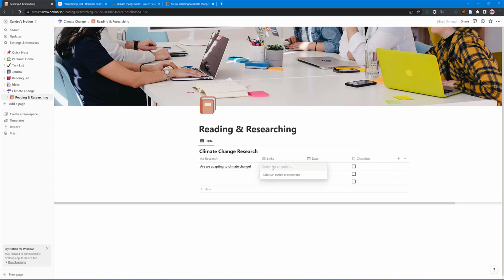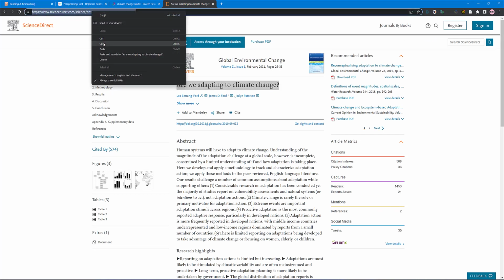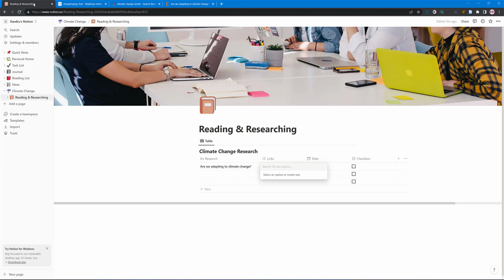Then I need the link in here as well. So go back up. Copy the hyperlink, Control C or Command C depending on whether you're on the Mac, and paste that in. And click Create. Tap off it. So there you go, got my first source, got the title here, and I've got the link on the right.